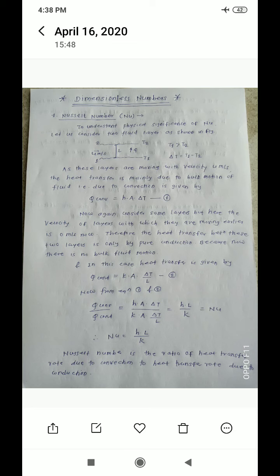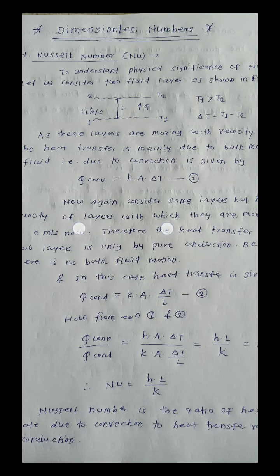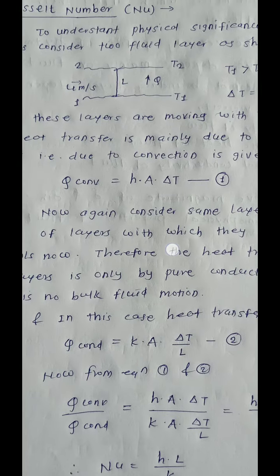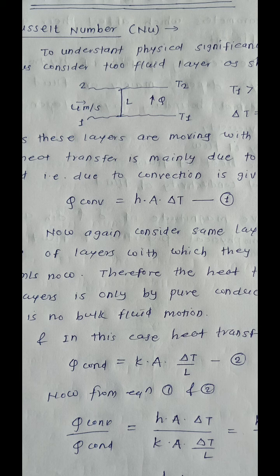So the heat transfer due to convection is found by using Newton's law of cooling, and the formula is h into A into delta T. This is equation number 1, that is Q convection is equal to h into A into delta T. This is the condition when the two layers are moving with velocity U meter per second. Heat transfer due to the motion of the molecules is heat transfer due to convection, and the law related to convection is Newton's law of cooling, Q is equal to h into A into delta T.